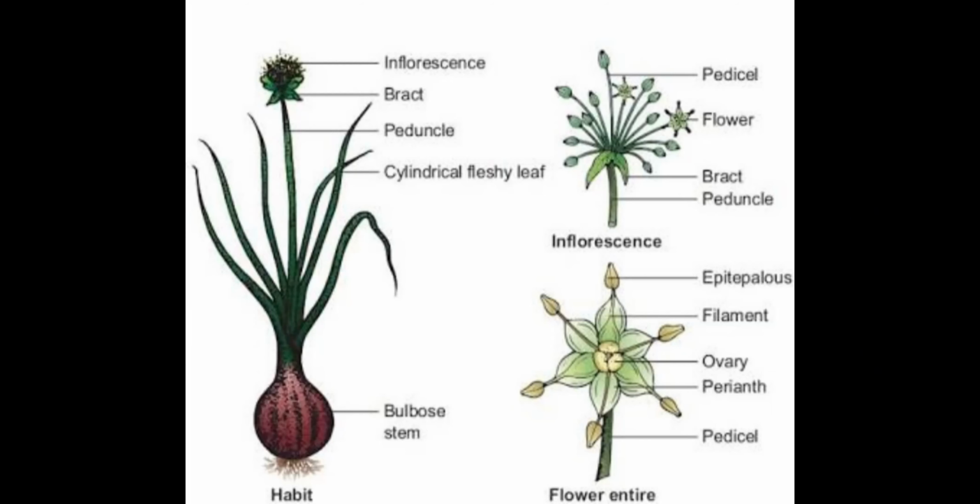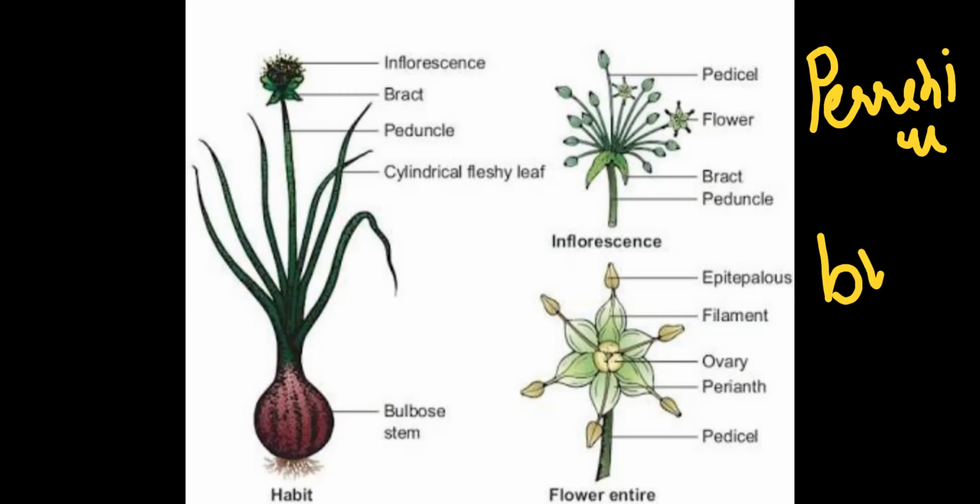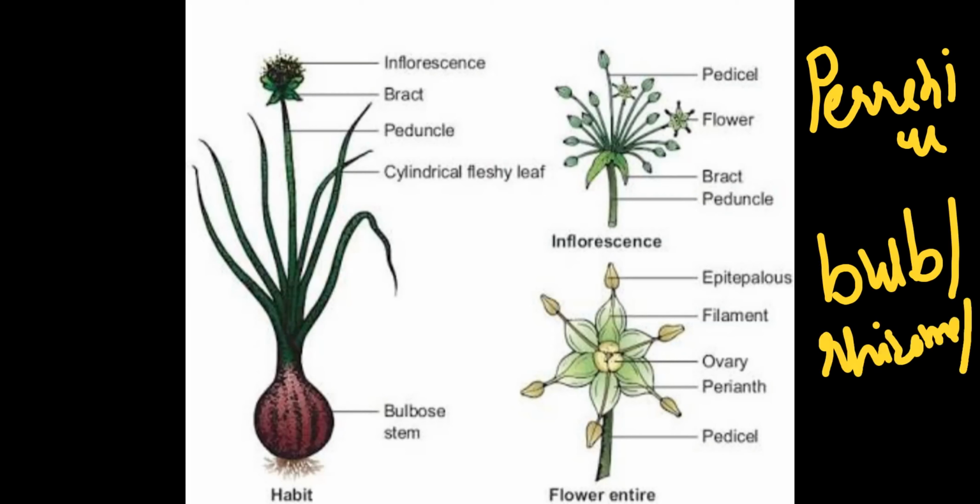So here, perennial herbs with underground bulb, rhizome, or corm.